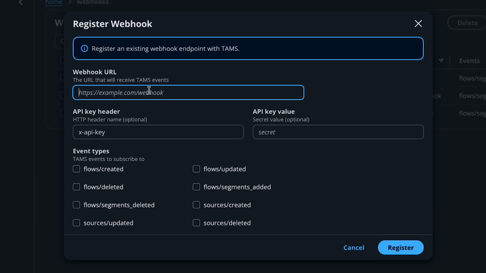When you deploy the ML inference stack on AWS, it generates a webhook URL and an API key. You simply come to this section in the TAMS UI, provide that webhook URL and the API key, and then select the event type you want to listen for. In our case, it is the flow segments added event.